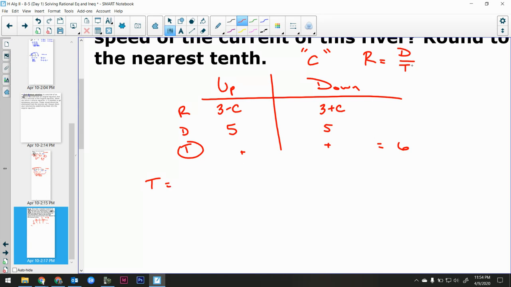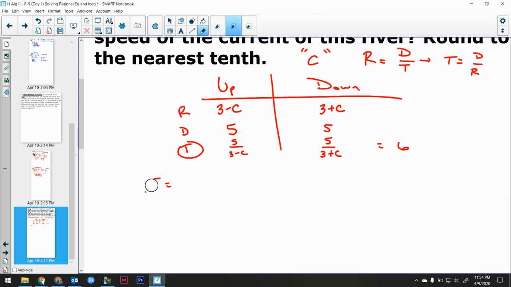Well, manipulate this equation a little bit. If I multiply by t and then divide by r, time is equal to distance divided by rate, right? So my time on this side is really distance divided by rate, 5 over 3 minus c. Same thing here, but in this case, going downstream, the distance is the same, 5 over 3 plus c, right? Now, all together, it's 6. So the time all together, upstream and downstream, is 6.